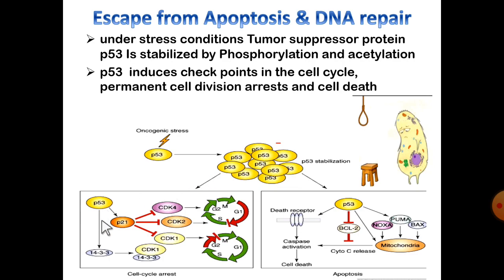This aggregate will promote the P21 pathway to arrest the cell cycle, as I explained in the previous slide. This stabilized P53 also promotes apoptosis, nothing but programmed cell death. Programmed cell death is called apoptosis.